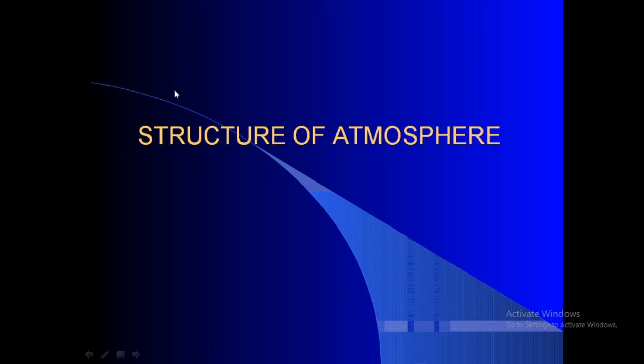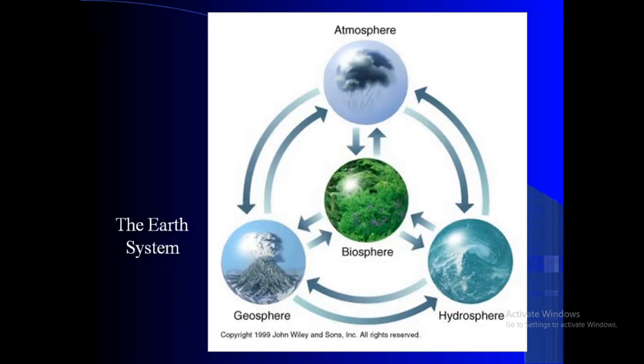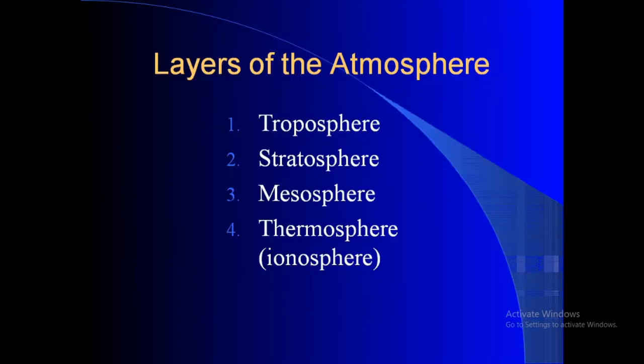Hello students, now we are going to discuss the structure of the atmosphere. Atmosphere is the blanket of air that surrounds the Earth. Earth system: atmosphere, geosphere, biosphere and hydrosphere. Layers of the atmosphere: the atmosphere is classified into 4 layers.